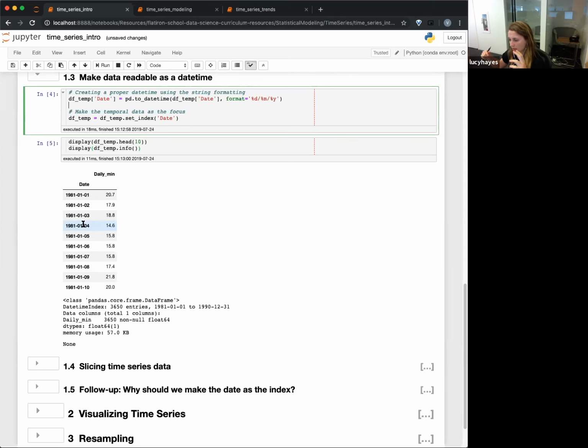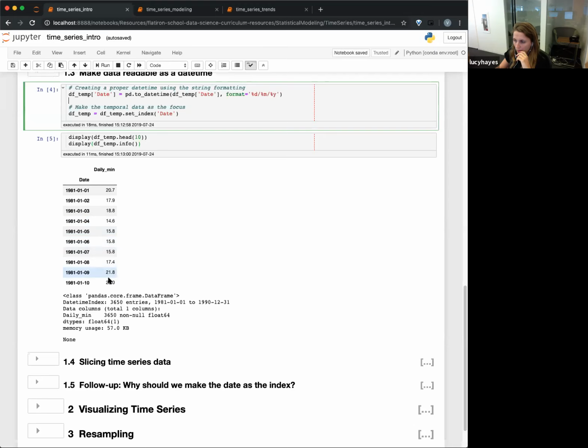This is kind of an extra step that helps remind us, first, that the important aspect of this data is the date. And it also allows us to quickly reference the data without worrying about what the index is. The unique aspect is that date time. But if you had another data set that had temporal information, you wouldn't necessarily have to put that date as your index. Okay, cool. All right, good question.